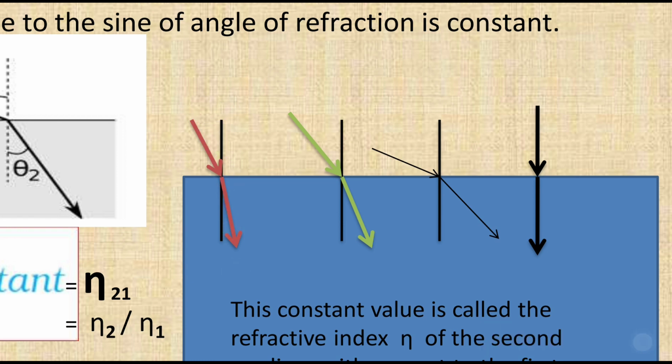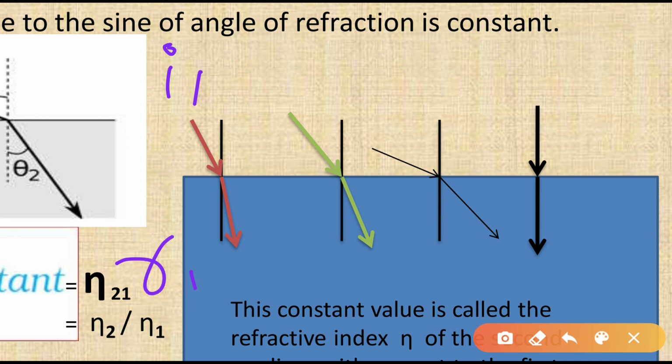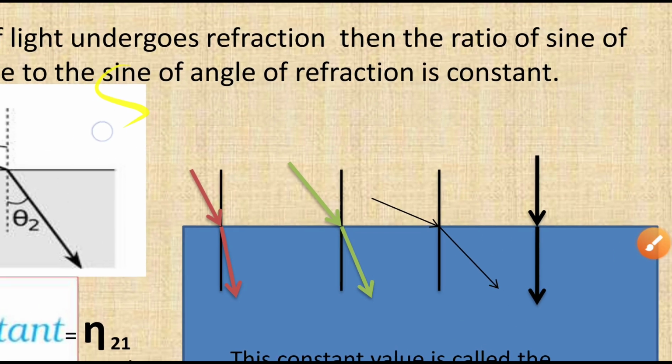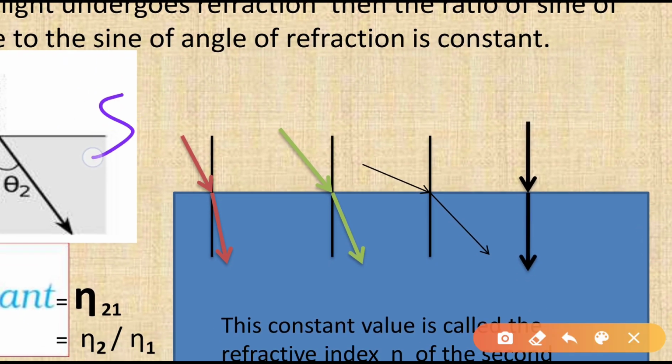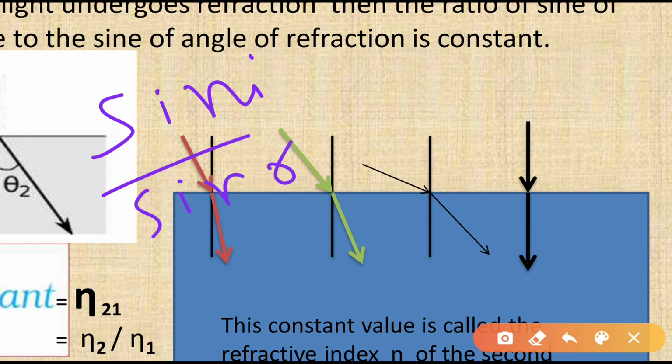Let us assume that in the first case the angle of incidence is I1 and the angle of refraction is R1. Then we apply the sine function, sine I and sine R, and take the ratio. By putting the values of the angles, suppose we obtain a value of 1.5.